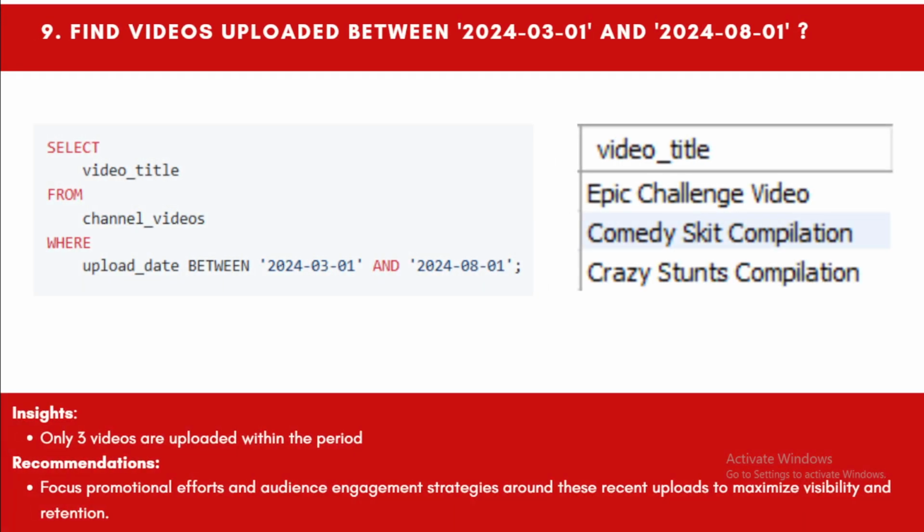Moving ahead, we want the videos uploaded between a particular time period, from 1st March to 1st August. In this we found that only 3 videos were uploaded: the epic challenge video, the comedy skit compilation, and the crazy stunt compilation. These are the only 3 videos uploaded during this period. My recommendation is they should focus more on promotional efforts and audience engagement strategies around these recent uploads to maximize visibility and retention.